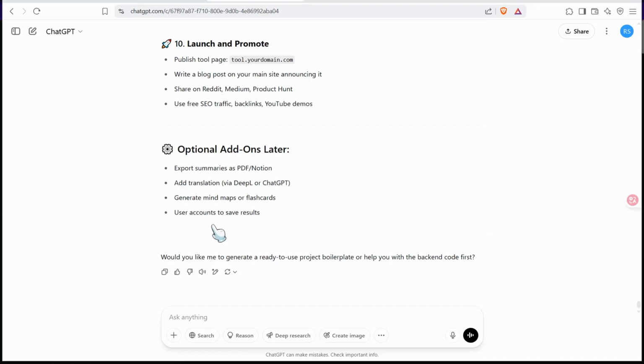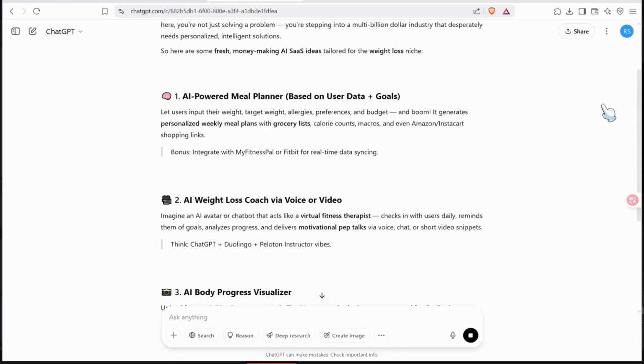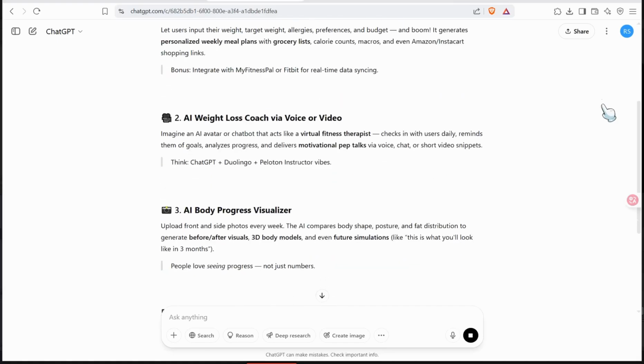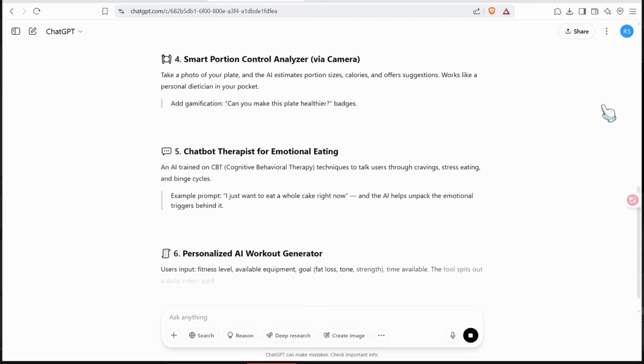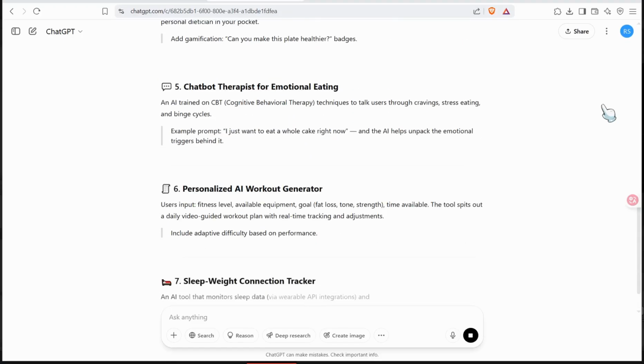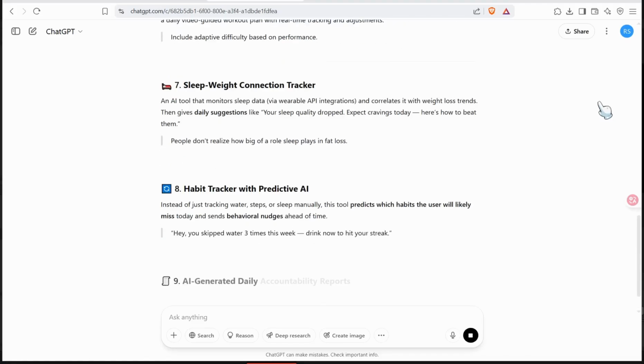And for sure, I don't mean that you can only create SaaS tools for businesses like YouTube thumbnails or summarizing and so on. If you're interested in different niches or topics like fitness, coaching, or so on, you can ask ChatGPT to give you ideas for AI SaaS tools for your target customers, and then you can find a list of amazing tools that you can create using the power of ChatGPT and AI in general.